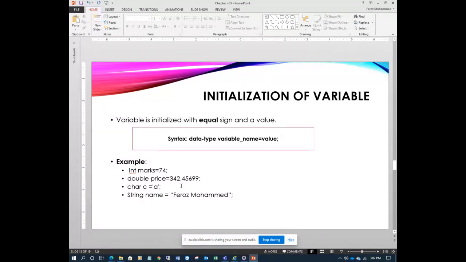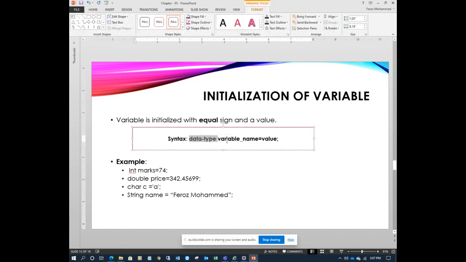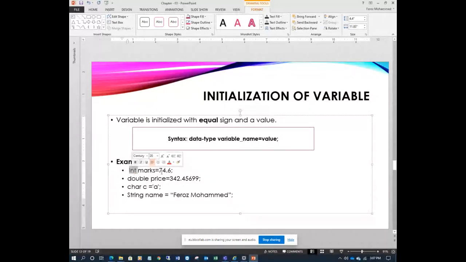Now the last point is initialization of a variable. How do you initialize a variable? How do you give some initial value to the variable? See here: data type, variable name, equal to, the value, the assignment operator, and then semicolon. For example, int marks equal to 74, meaning I have marks with 74. This is a fixed point. You cannot write 0.5 here, because it gives an error: integer has no decimal point.